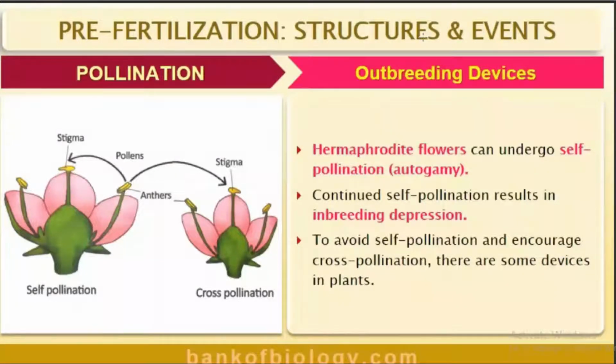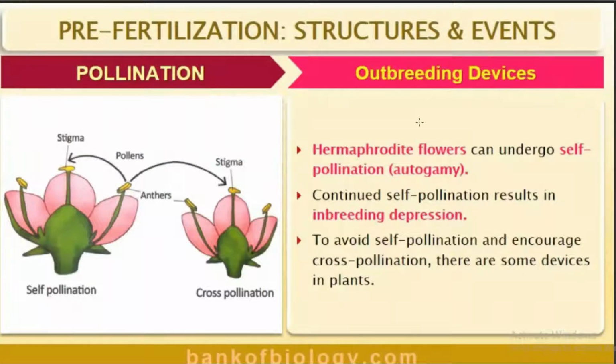In order to avoid all these problems, angiosperms have developed so many devices or adaptations to discourage autogamy. Autogamy means self-pollination. And to encourage xenogamy. Xenogamy means cross-pollination. So the important adaptations are the following. What are they?